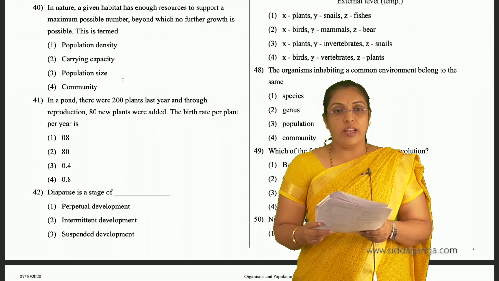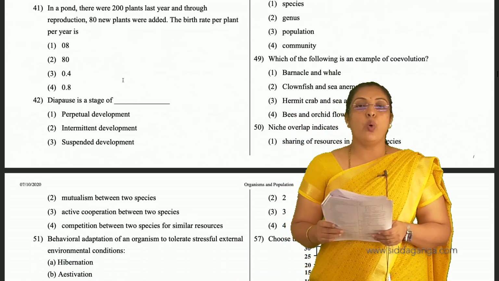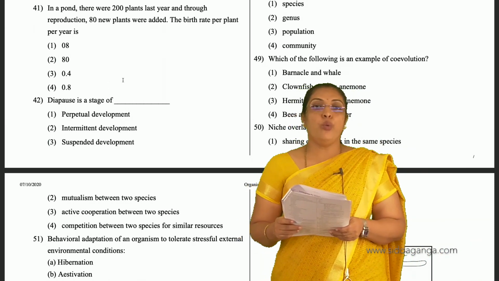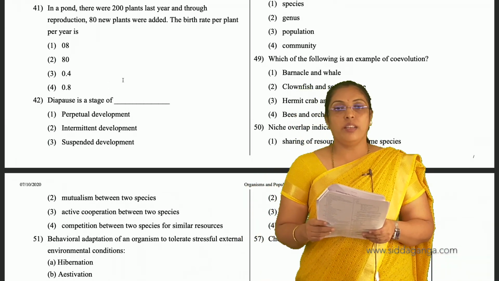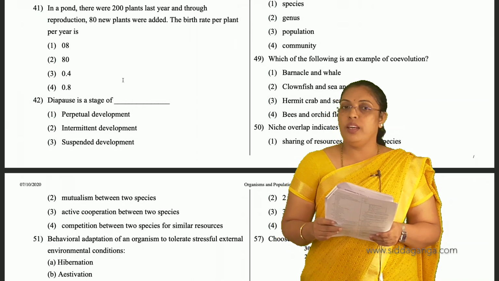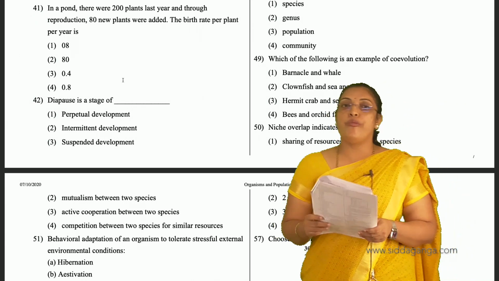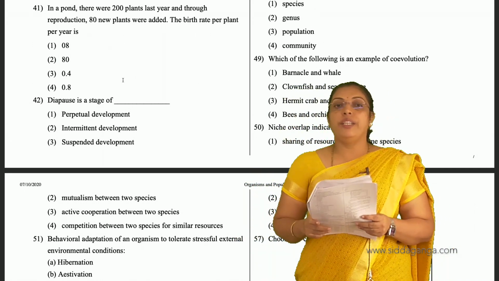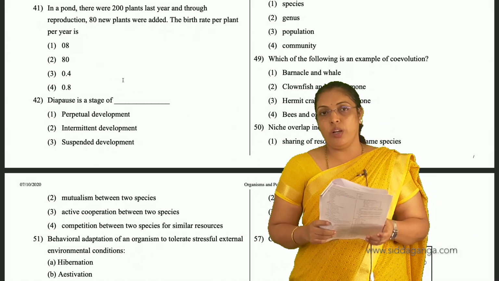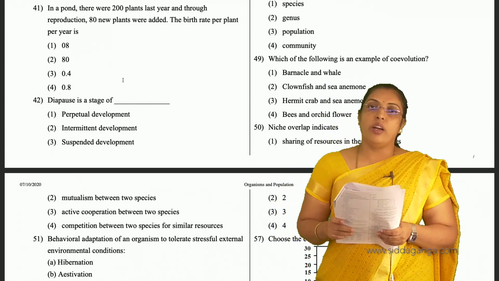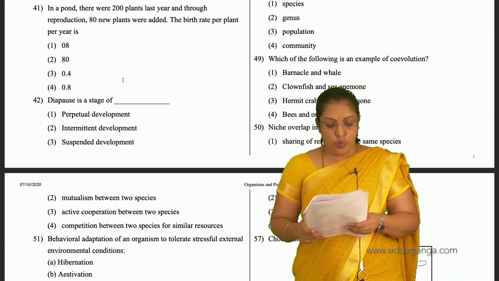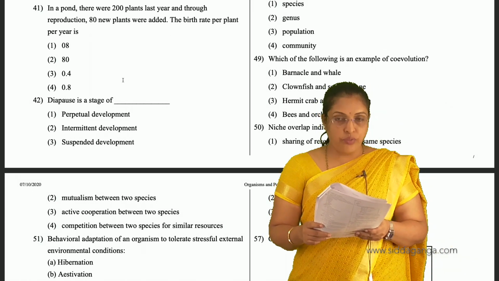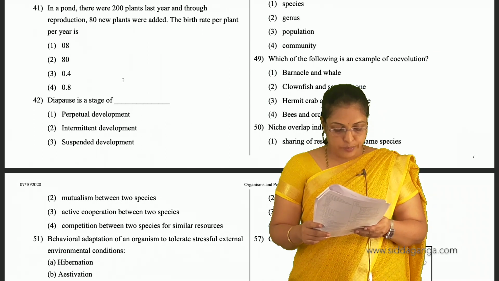Then 41, in a pond there were 200 plants last year and through reproduction 80 new plants were added. The birth rate per plant per year is, we know that the number of plants added we have to take in the numerator. So 80 divided by 200, the total number. When we take 80 divided by 200 we get 0.4. The answer is birth rate per plant is 0.4. 41, third is the answer.